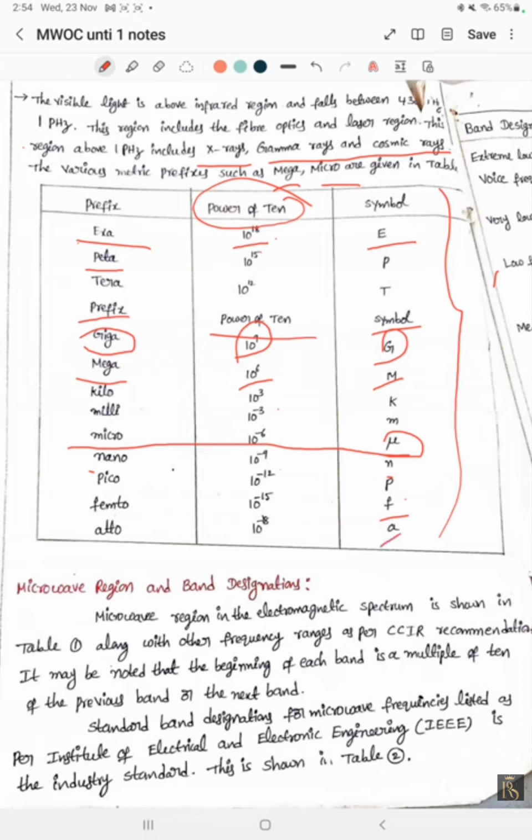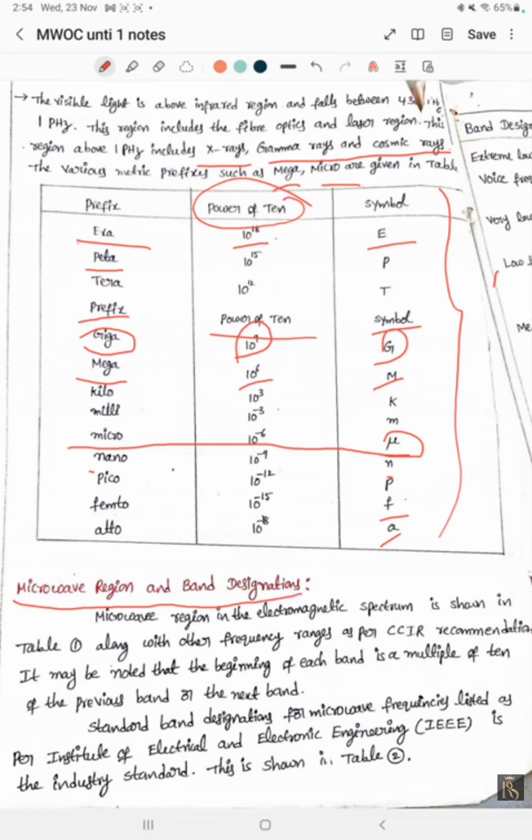We have to remember this whole table carefully, all the symbols and their prefixes as well as the power of 10 values. Microwave region and band designations. Till now we have learned the frequencies, symbols, and their ranges. Now we are going to discuss the microwave region and band designations.